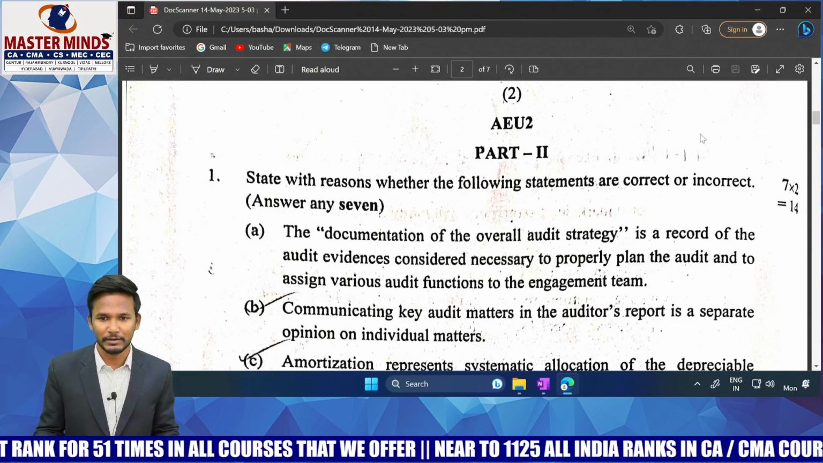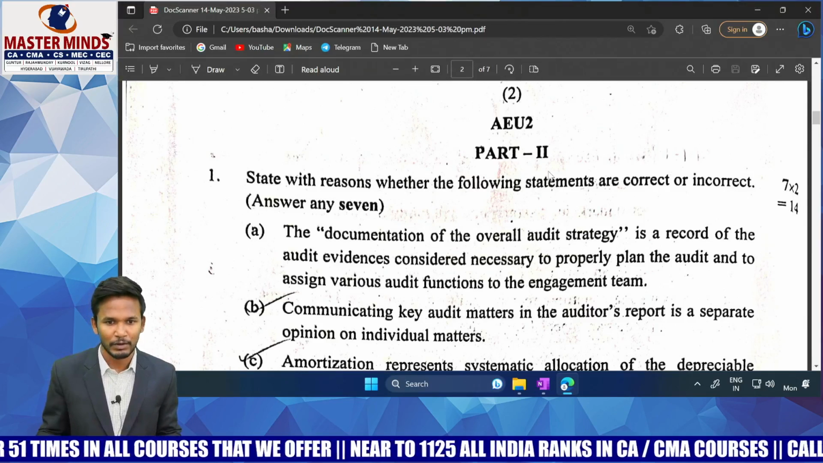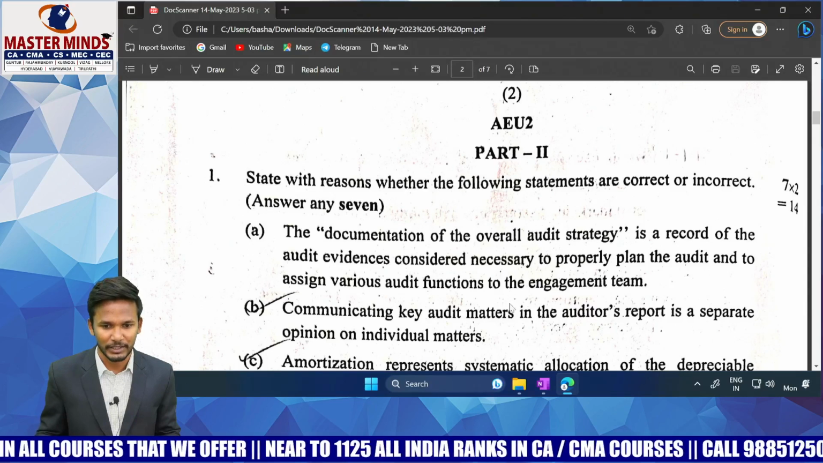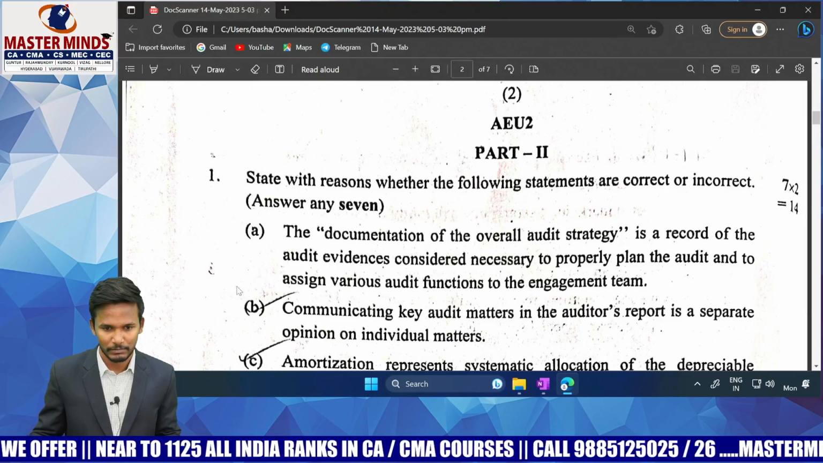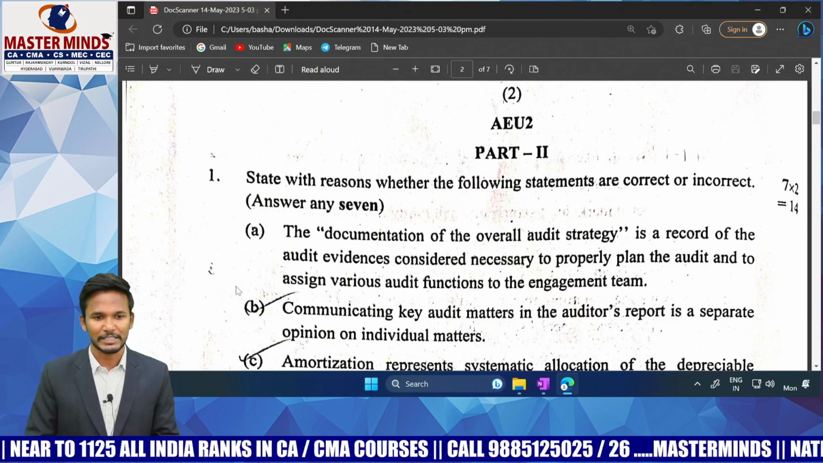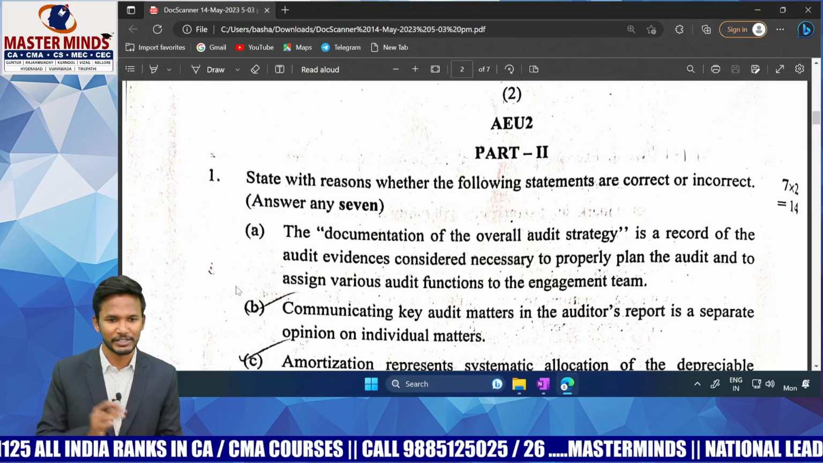So what is the first one? What is the first one we have? The first one is about 1 minute. So let's start with the true or false now, okay? Then we'll proceed to the descriptive part.